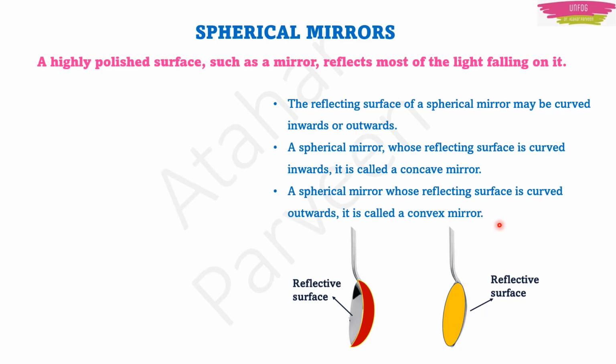Because of that curve, there are two surfaces, right? One is inward, the other is outward. Inward means it is made curved inside. Outward means it is bulged outside.